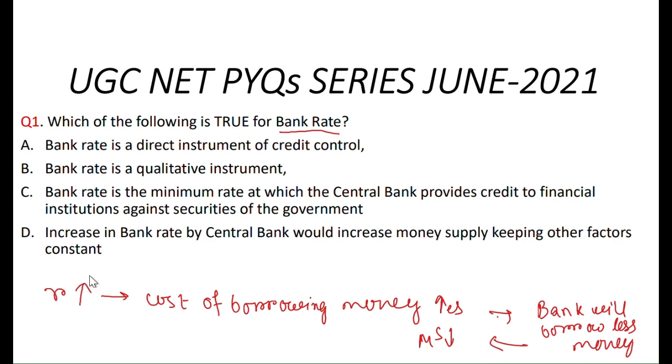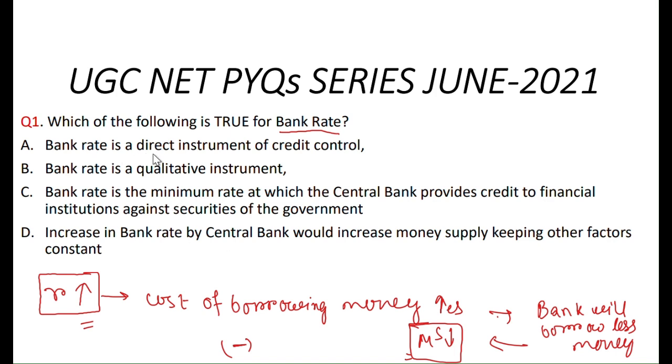So listen, there is a negative relationship between the bank rate and the money supply in the economy. If bank rate increases, then the cost of borrowing money also increases. Hence the bank will have to pay a higher interest rate against the borrowing, so the bank will borrow less money. Hence the money supply in the economy decreases. So if bank rate increases, then money supply decreases. There is a negative relationship between them.